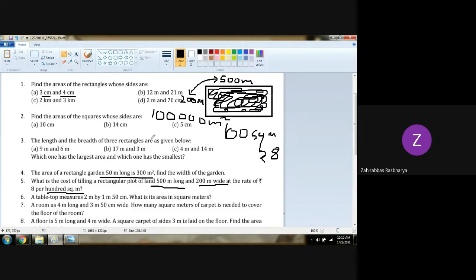Are you getting it? 1 lakh square meter divided by this 100 square meter, you will get the number of units, multiplied by 8 rupees. So it will be 8,000 rupees. Let us check the answer.